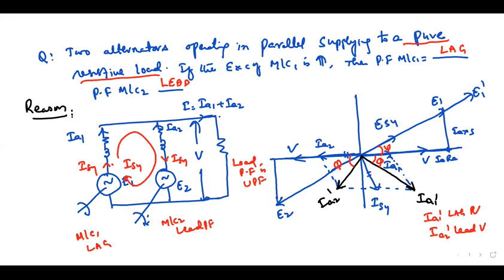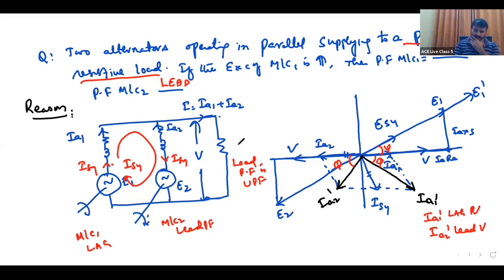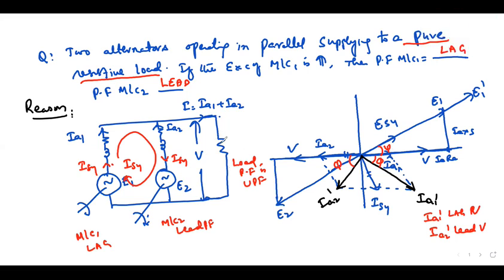But in the case of RL load, what will happen? If instead of resistive load there is an RL or RLC load, then what will be the performance? Yes, it is an RL load. How much excitation you have given will decide. It again depends on how much excitation. If a numerical question is given, then you can calculate.